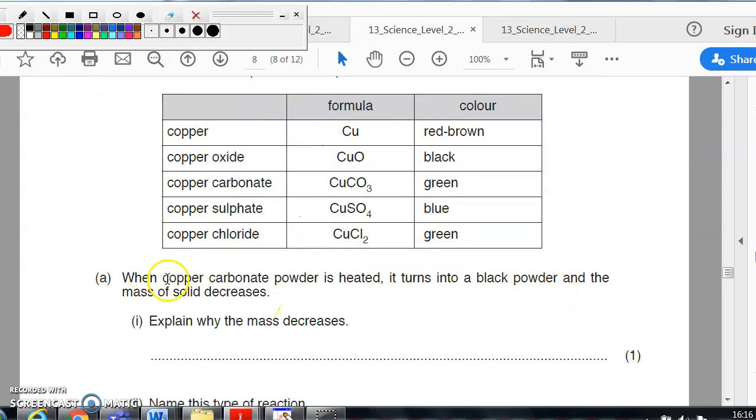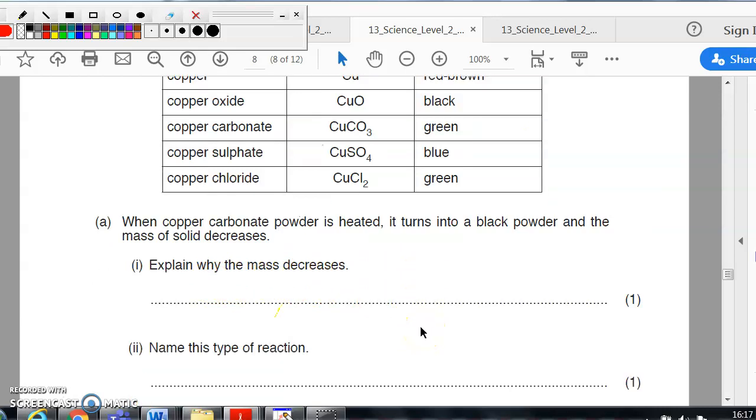So copper carbonate. Heat it, turns to a black powder. That's a black powder, copper oxide. So if we started off with copper carbonate and ended up with copper oxide, we've lost carbon dioxide. So why does the mass decrease? Because you lose carbon dioxide.